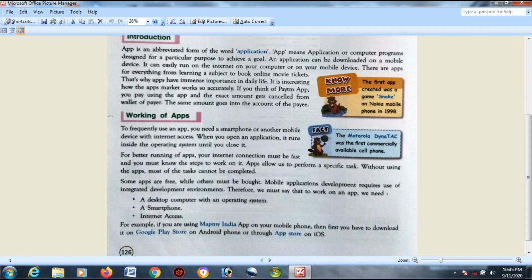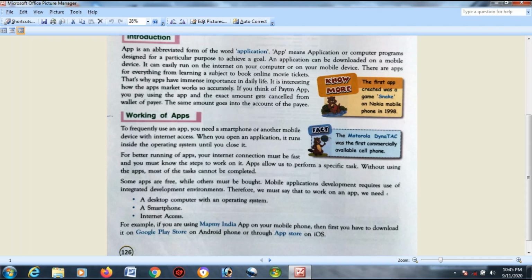We must say that to work on an app, we need a desktop computer with an operating system. Definitely a computer without an operating system is useless. Okay, it will be just hardware. Unless and until you install an operating system on your desktop, you cannot communicate with your desktop. As I stated earlier, the operating system is the bridge. Understood? It interconnects the user as well as the hardware.